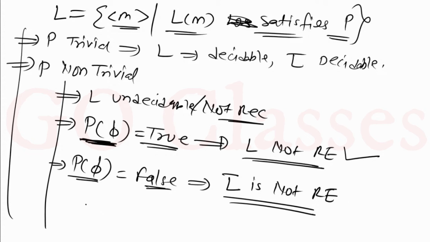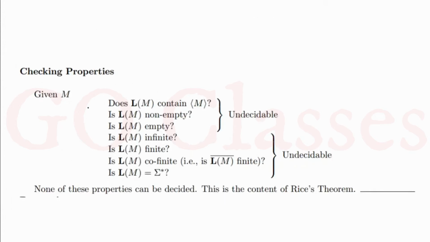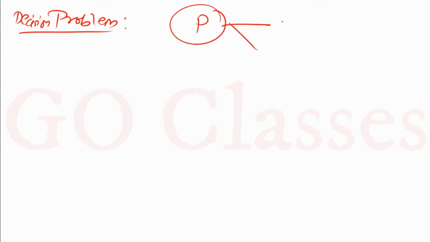Now we will see the technique. First we will check for all these whether these are monotone, all the things that we have seen. Let's apply them here. So help me out here. Before this, actually, let me give you some basics. First of all, let me tell you what a decision problem is. A decision problem is a problem whose answer is yes or no. So if you give me a problem P and its answer is yes or no, then this problem is called a decision problem.